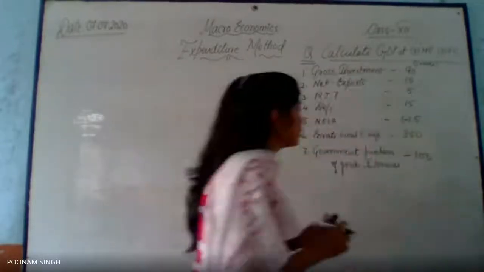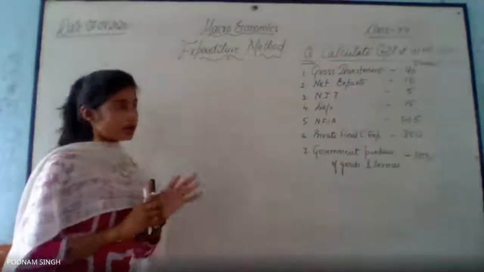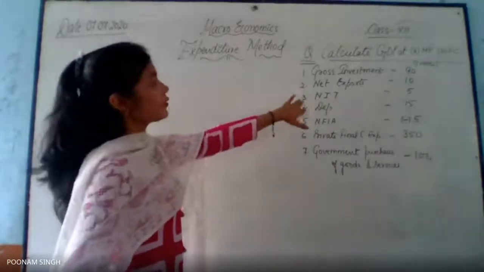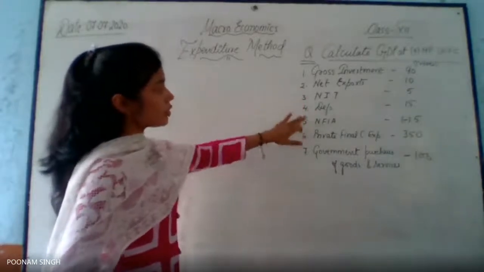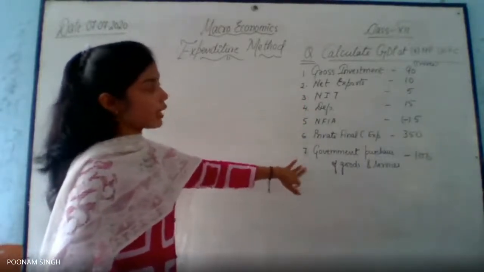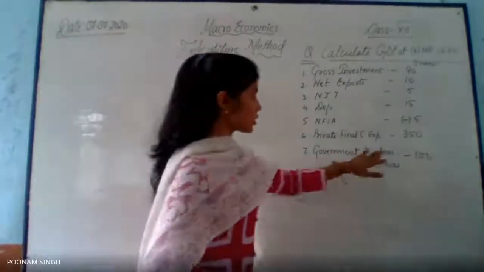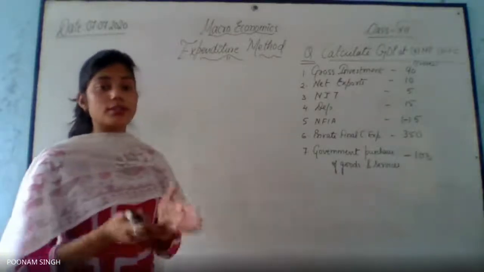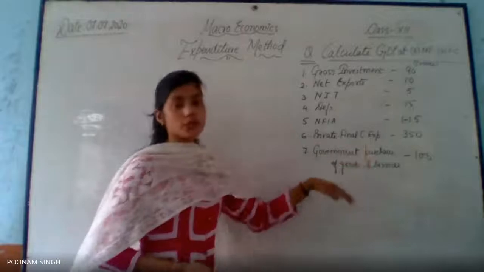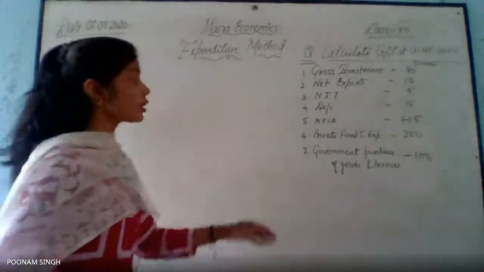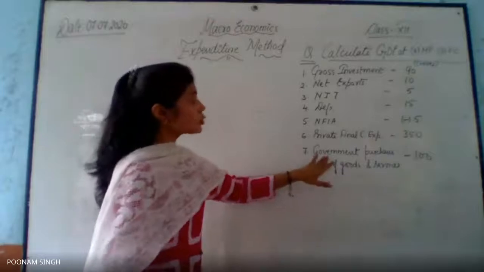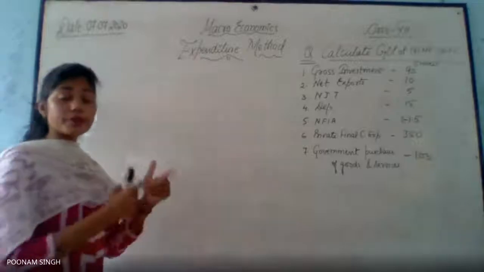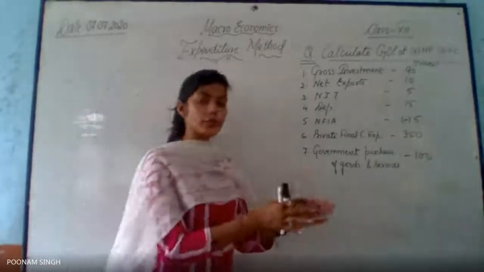Okay. Now, if you see in this question, what do we have? We have gross investment, net exports, we have NIT, we have depreciation, NFIA, private final consumption, and government purchases of goods and services. This is simply government final consumption expenditure, which is given with the name purchases. So government does what? Government only makes purchases of goods and services, in the case of government final consumption expenditure. So this is written government purchases of goods and services. So don't get confused. If it is not given as government final consumption expenditure, that is the same. That is same only. Okay.